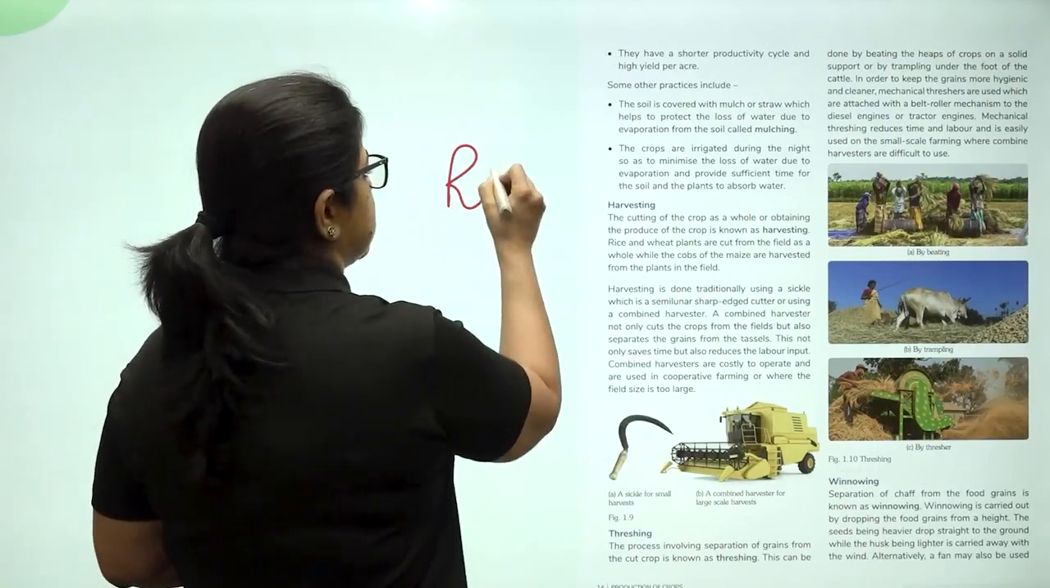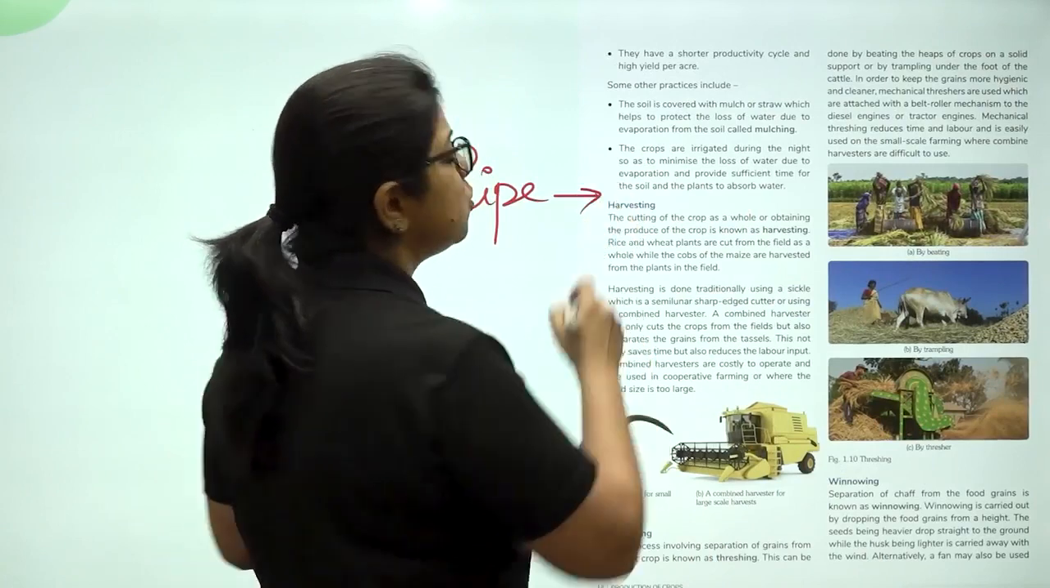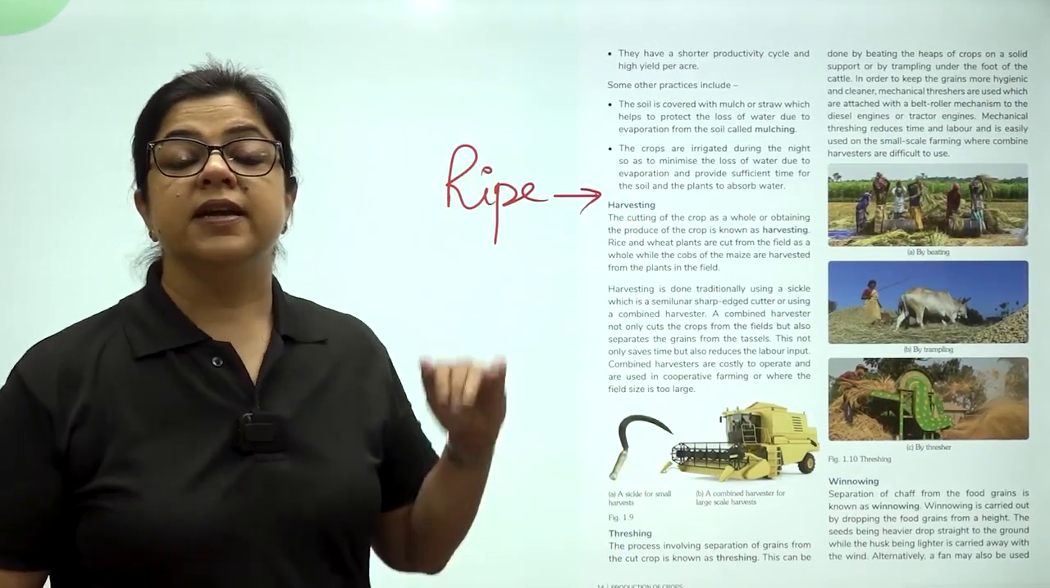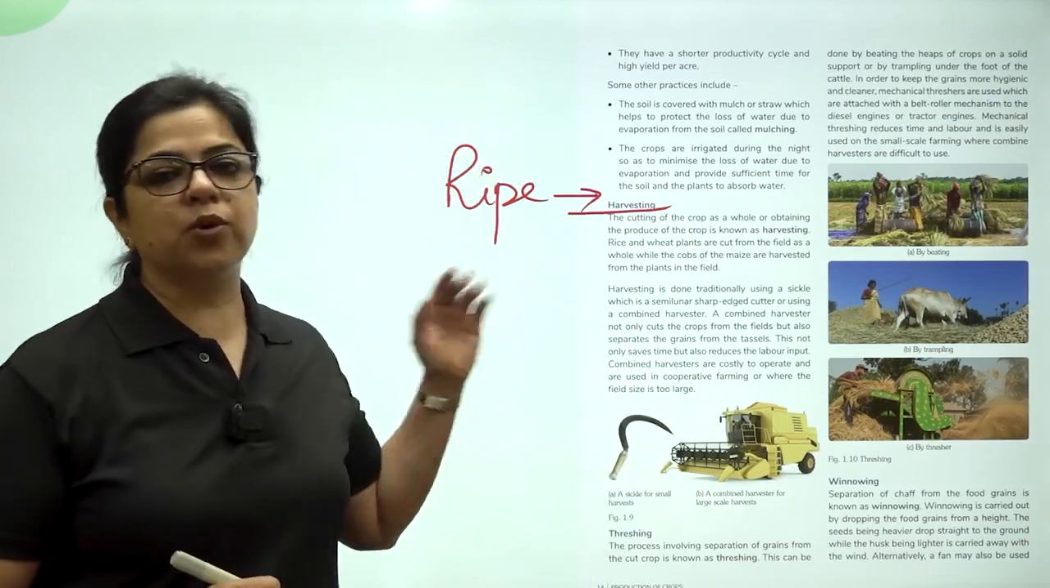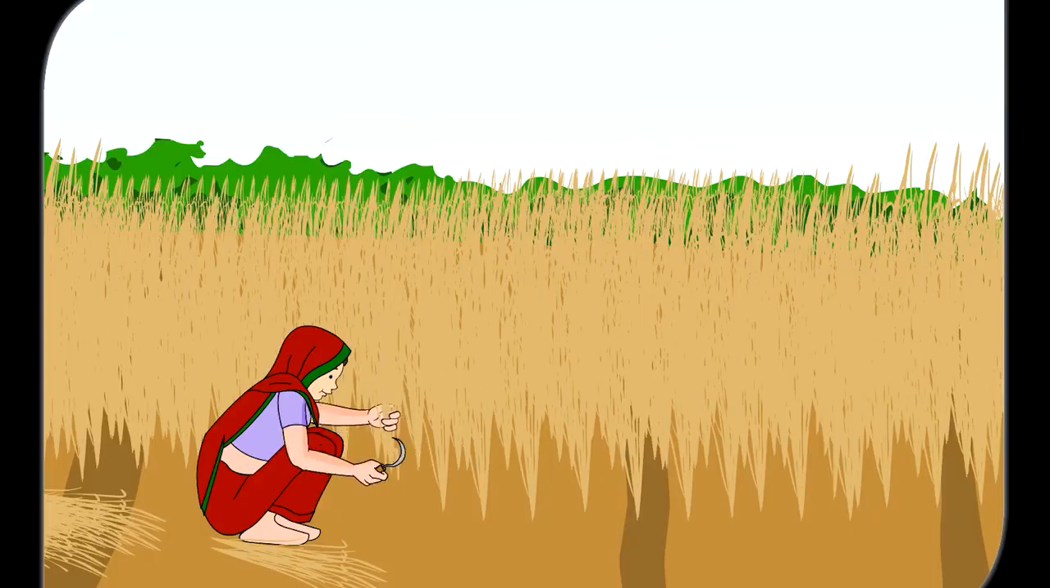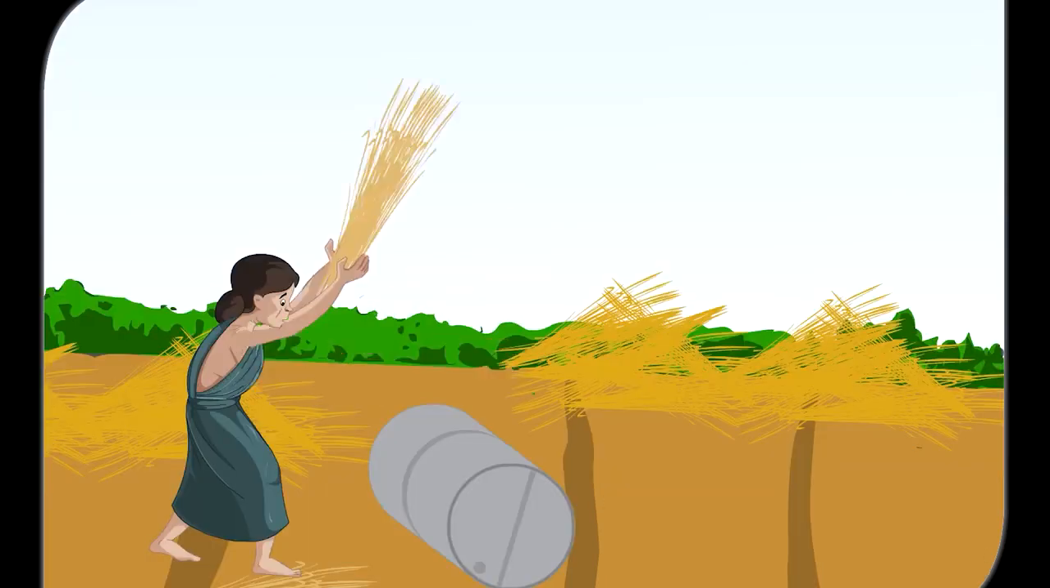When the crop is ripe, the next step is to cut it from the field. That is called harvesting. Let us understand more about harvesting. Once the crop is fully grown, it has to be harvested. Harvesting is the process of cutting and gathering crops after it is ready and ripe. Harvesting is done manually by a sickle or by a machine called a harvester.